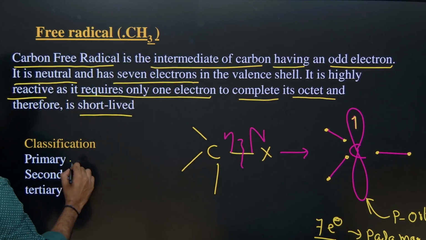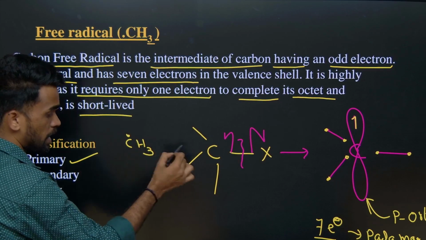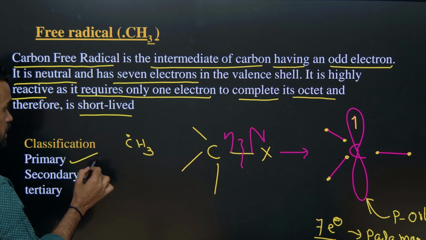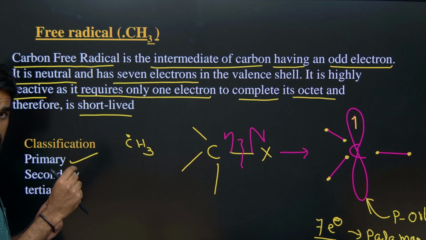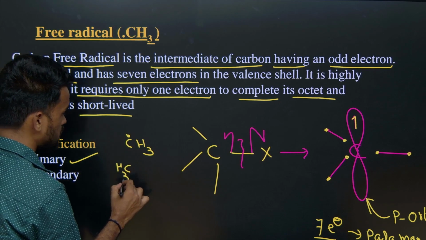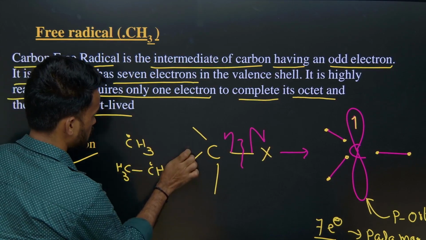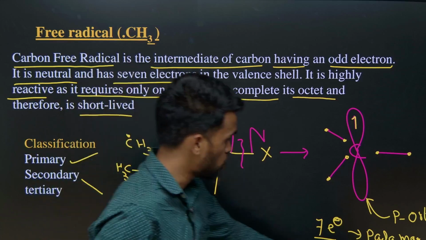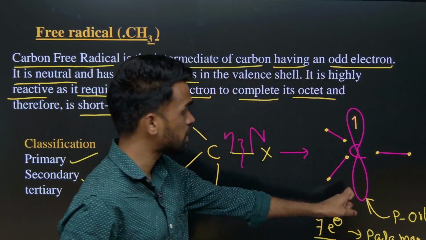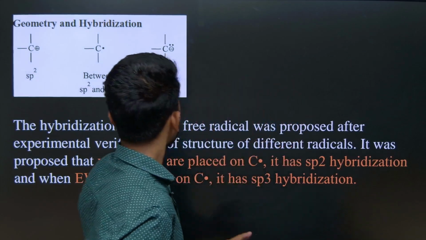Here I also told you the classification: methyl free radical if the radical carbon is present without any connection to other carbons. If it is connected to one carbon, we call it a primary free radical. If it is connected to 2, secondary. If it is connected to 3, tertiary. I hope that is clear. What is the magnetic nature here? It is paramagnetic.